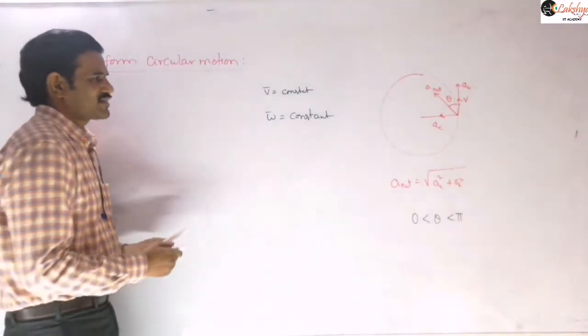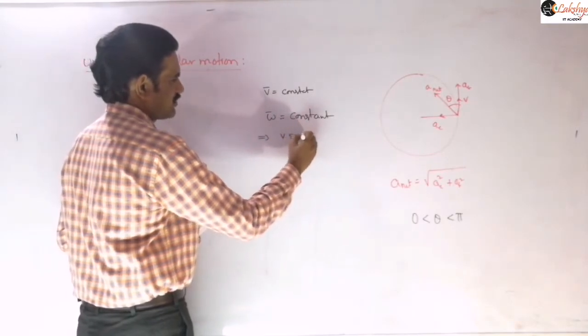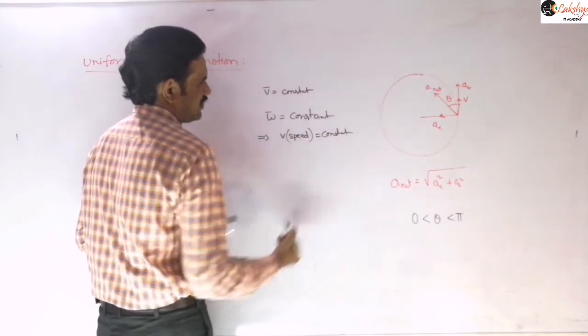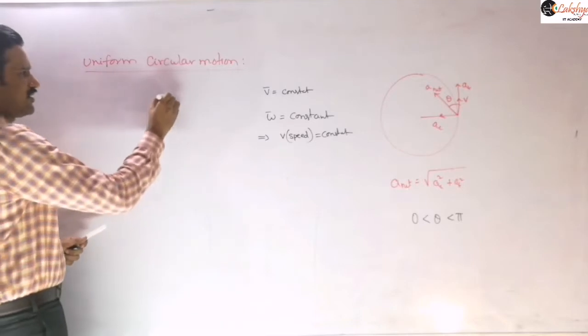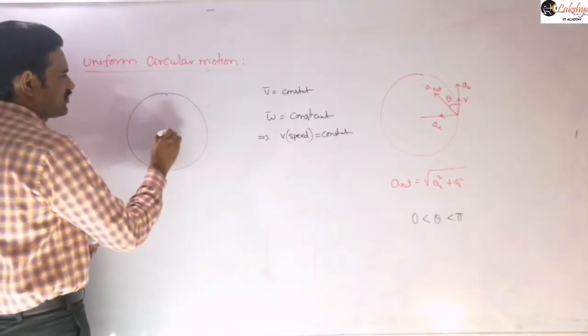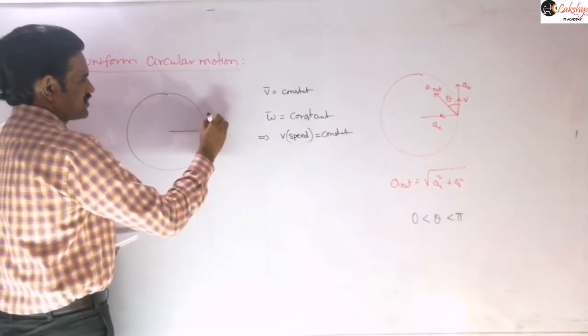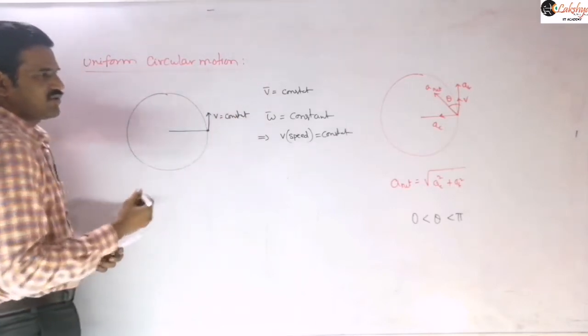This angular velocity remains constant means we can mention that the speed of the particle will remain the same. The speed of the particle will be a constant value. So in uniform circular motion, the circular motion in which the speed of the particle is a constant value or angular velocity is a constant value, such a circular motion is said to be uniform circular motion.